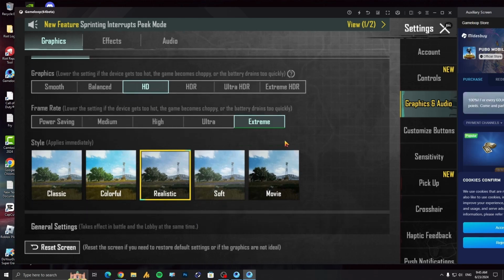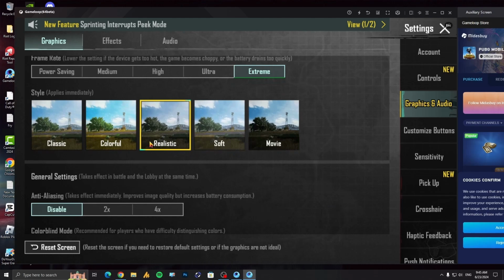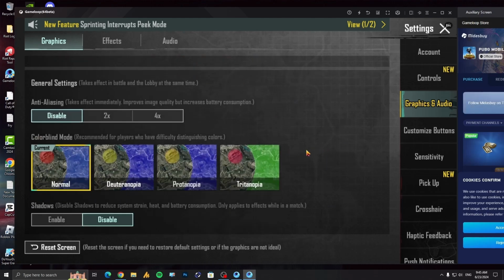But in case you are using a laptop, then you need to go with the high, because as you can read here, lower the setting if the device gets too hot, the game becomes choppy, or the battery drains too quick. So in that case you can go with the high. And then I'm using the realistic here, but you can choose any of them.